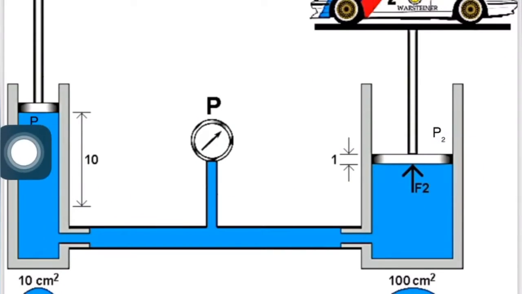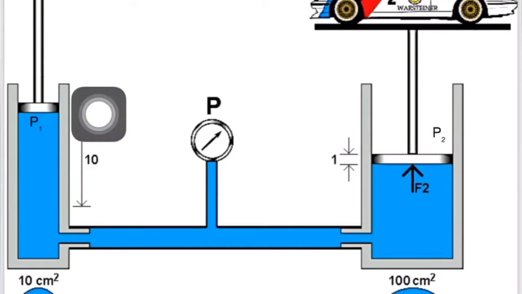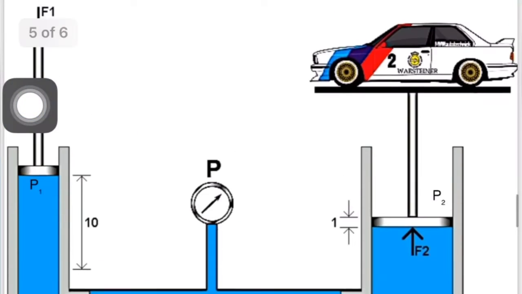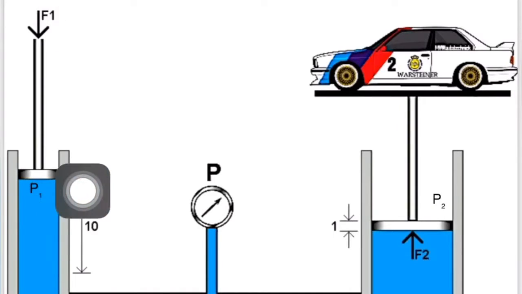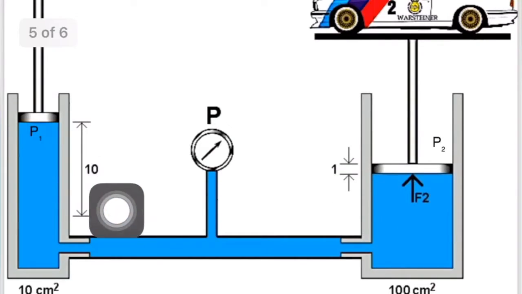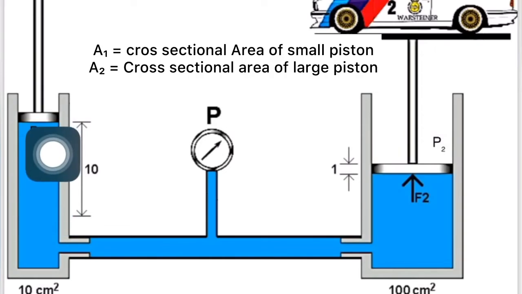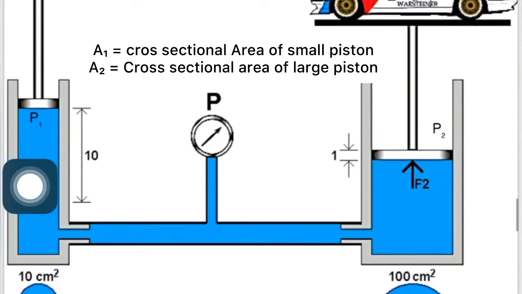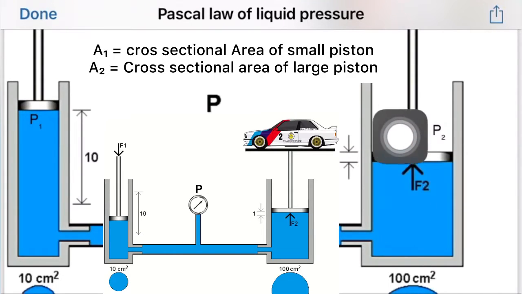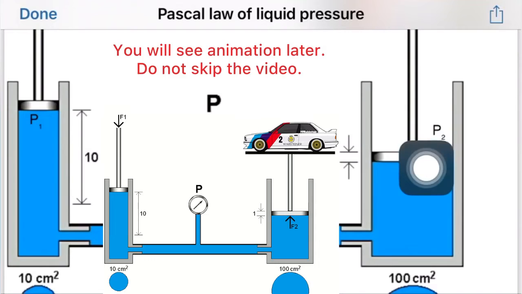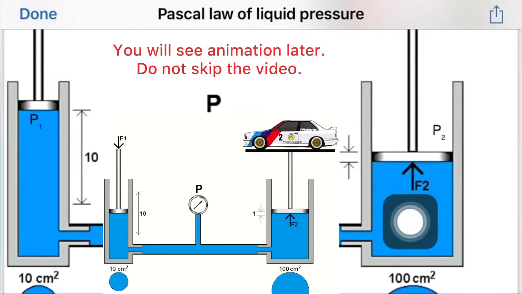So on this piston, force F1 is applied, and due to this force F1, pressure P1 is created. The cross-section area of this piston is, suppose, A1, and the area of the other piston is A2, the pressure created there is P2, and the force created there is F2.